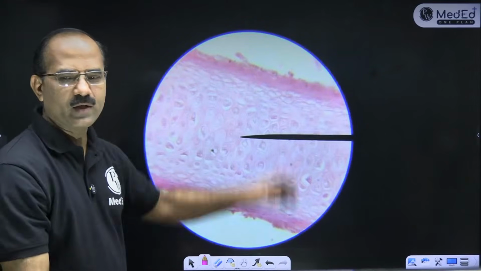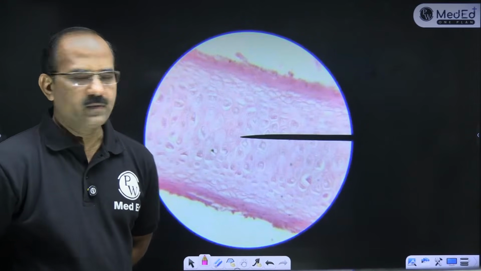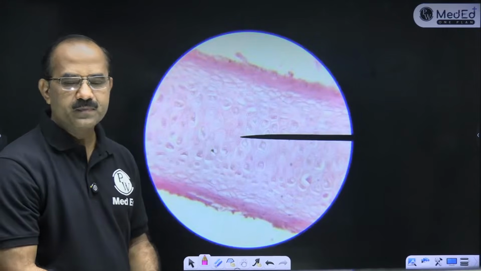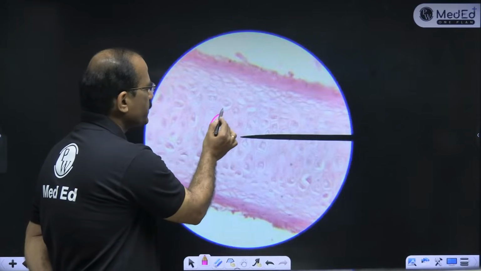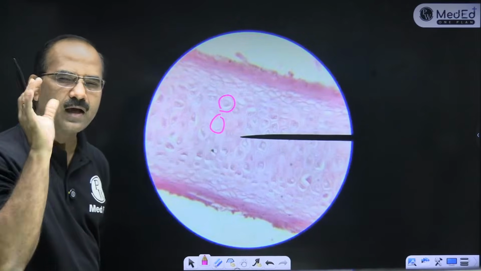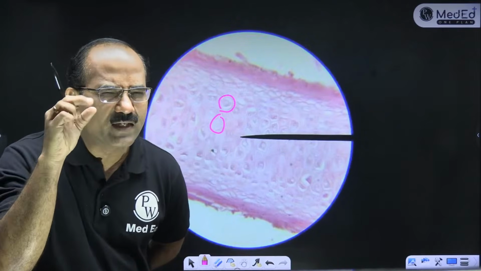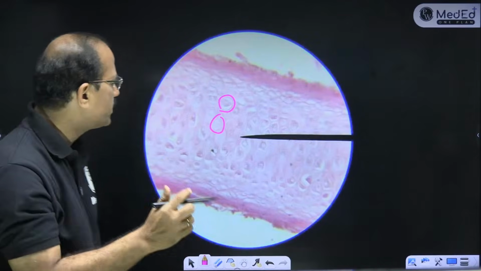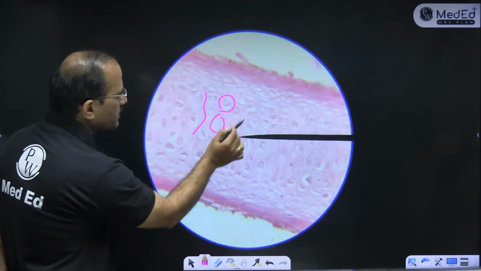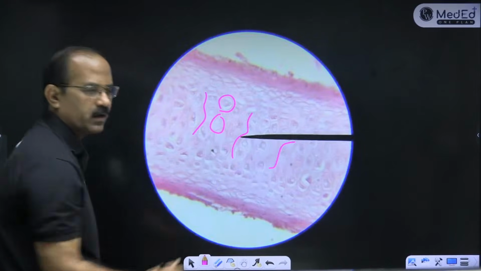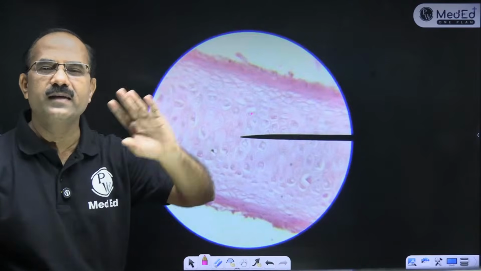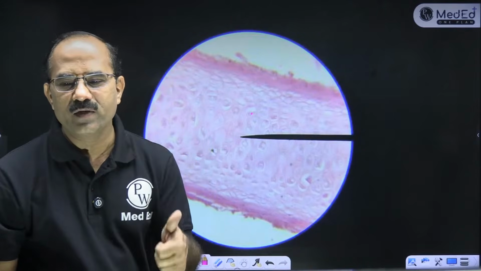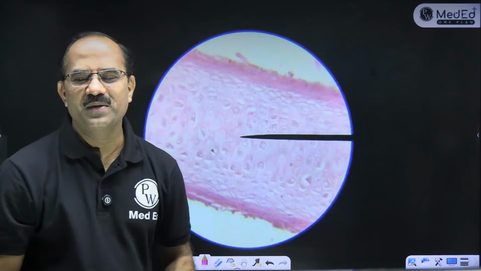Now identify this. You can see chondrocytes. Perichondrium is present. You can see the largest size of chondrocytes. See the size of chondrocytes. It's the largest in size. If you move the fine adjustment a little, you'll get shiny fibers in between. These are elastic fibers. Okay, so you get shiny fibers in between. These are elastic fibers.